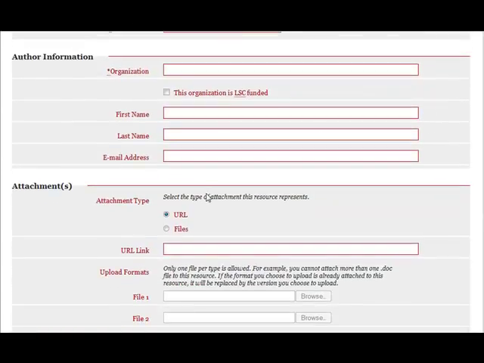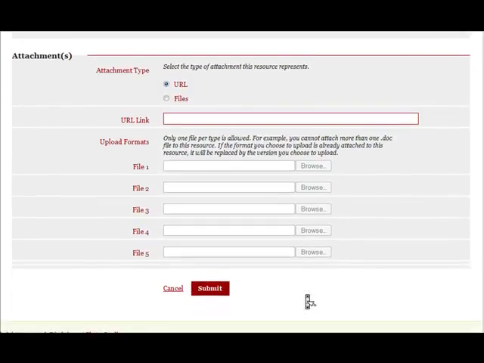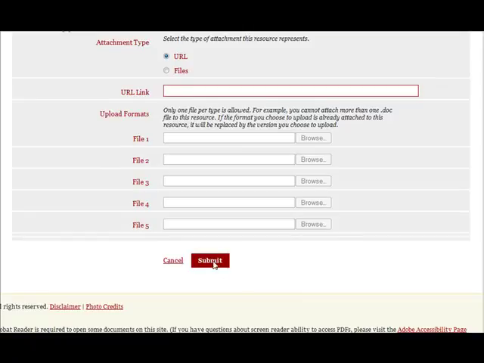If you are adding a link, click here. If you are adding a file, such as a Word document or PDF, click here. Then insert the link here, or grab the file from your computer's hard drive by clicking Browse. Once the resource has been added, click Submit. The submitted resource will be reviewed for approval and placement shortly thereafter.